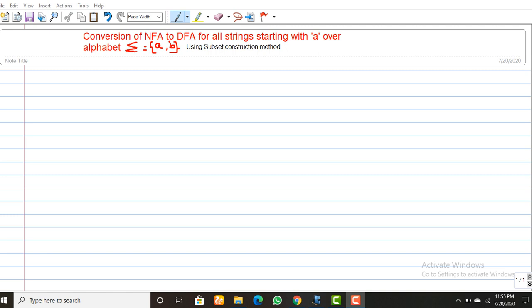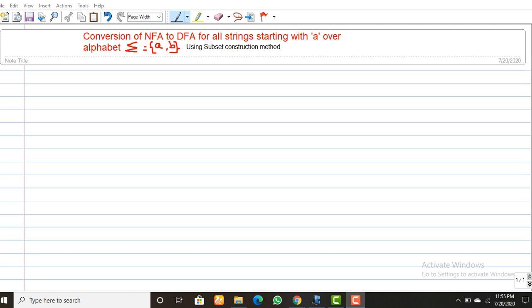This is the second problem for the NFA to DFA conversion using subset construction method. Okay, so what's the problem statement? Conversion of NFA to DFA for all strings starting with A over alphabet sigma A comma B using subset construction method. For these cases, they have given input as a problem statement.